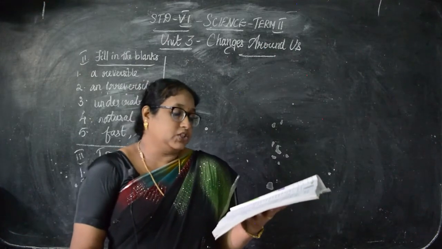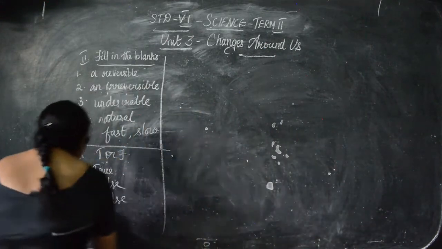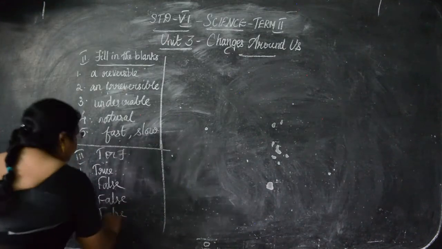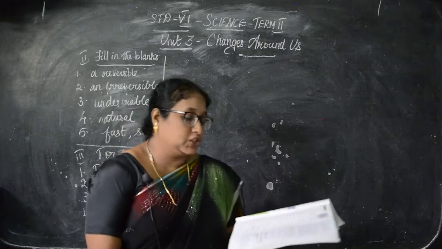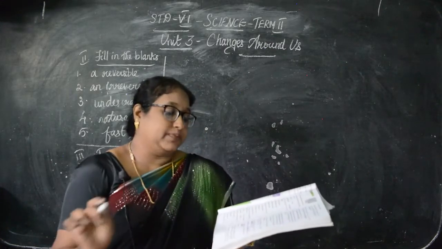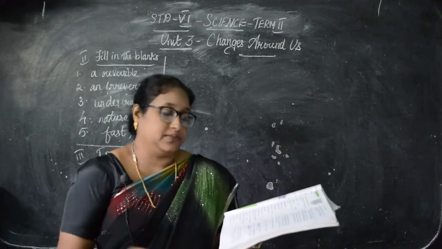Then fourth, digestion of food is a physical change. Again false. So instead of physical, what will you write? What is the correct statement? Chemical change. Okay, physical you will underline and you will write the correct statement as digestion of food is a chemical change.